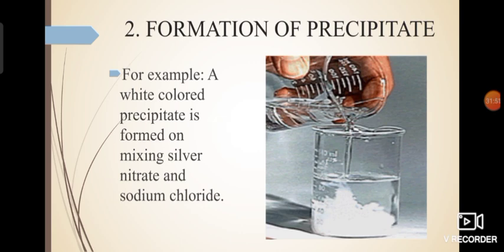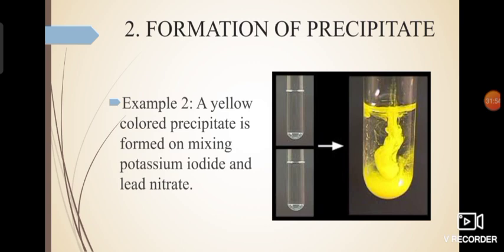Next, yellow colored precipitate. Now this example is again very important. It is asked quite randomly in your board examination. This yellow colored precipitate, you can see, is obtained when you are mixing two clear aqueous solutions. Both of these aqueous solutions are clear, you can see, nothing is there as an undissolved part. So we are mixing potassium iodide, which is KI, the first test tube, and the next one is lead nitrate, which is Pb(NO3)2. So this is lead nitrate.